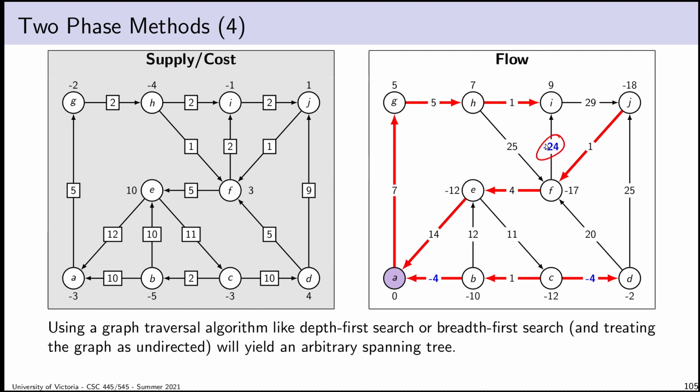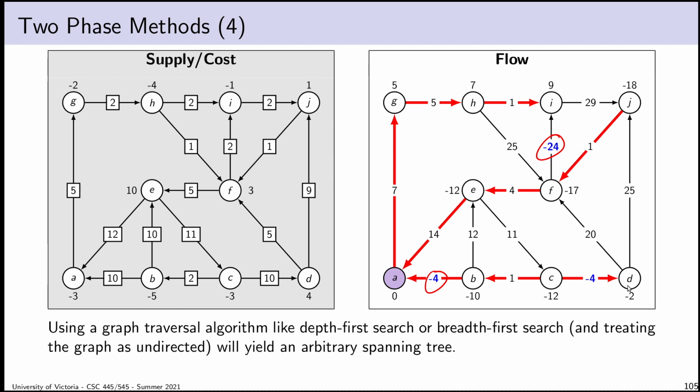Now, this basis is neither primal nor dual feasible. We can see that there are primal infeasible arcs and dual infeasible arcs. But we have something. You've got some spanning tree to work with. So now the question is, what do we do? I can't run either the primal or dual simplex method because I need to have either primal feasibility or dual feasibility to do that.